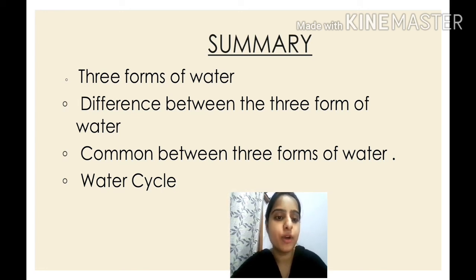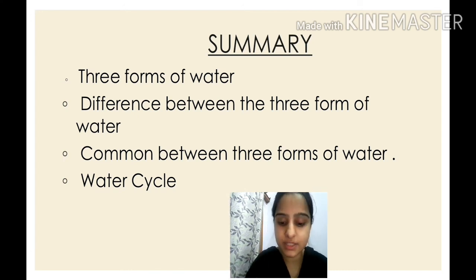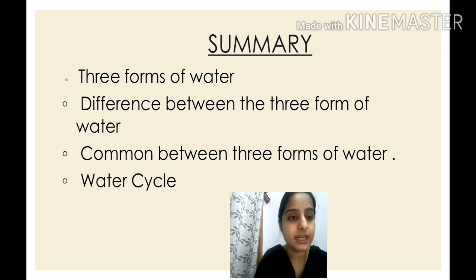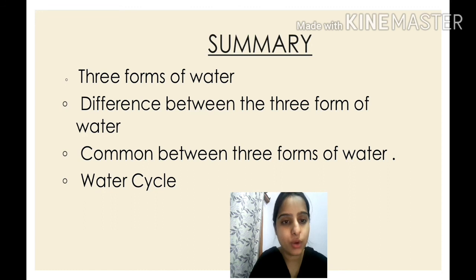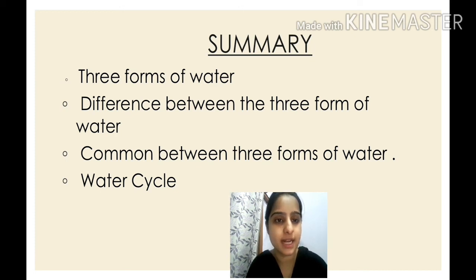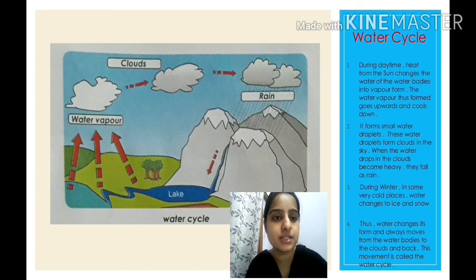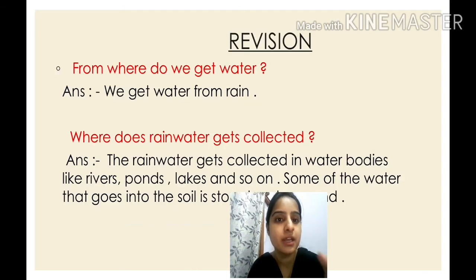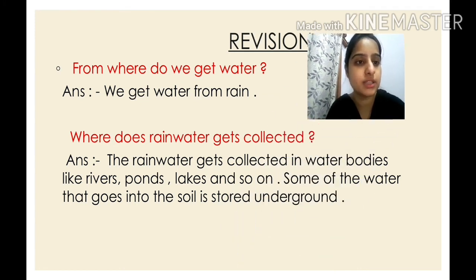Clear? What remains in this lesson is, children, your rain clouds. We will revise about the rain clouds, seashore, water droplets on the glass of cold water, and also, children, how common salt is prepared. This we will revise in our next class. So you go through it and you can also note down the answers which I have discussed today in the class, children. From where do we get water, then where does rainwater get collected? If you can note down this in your copy.